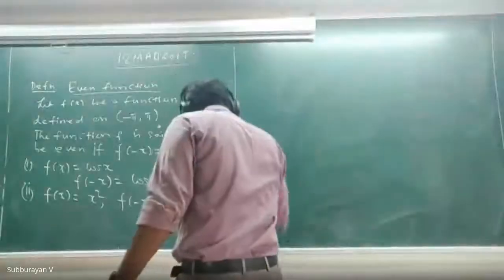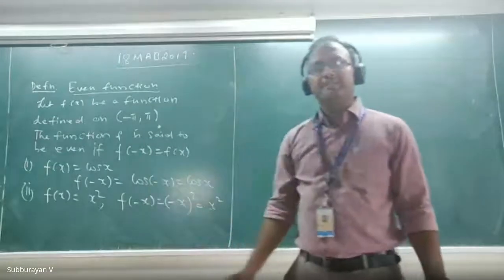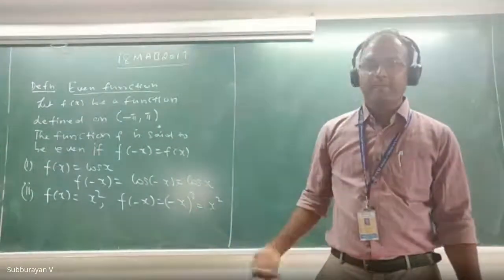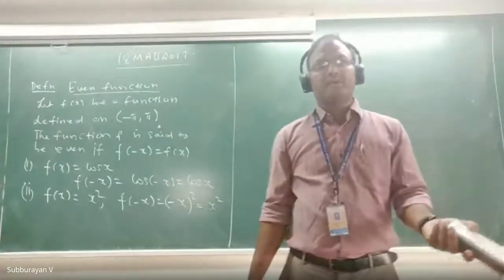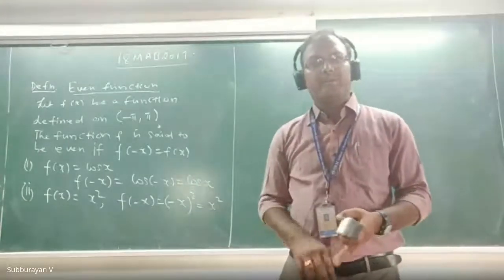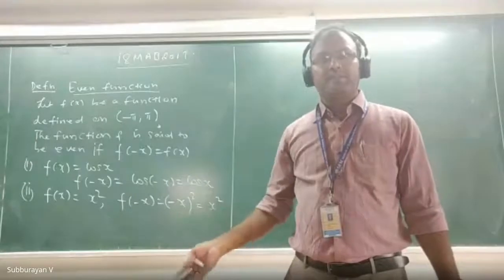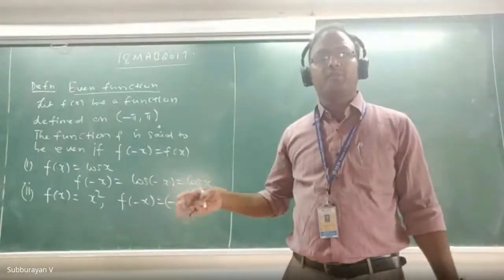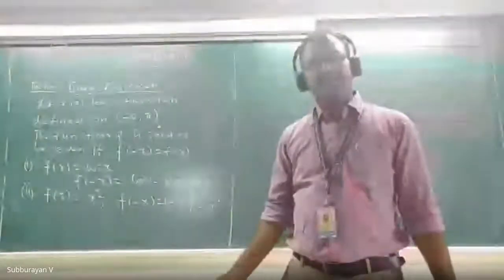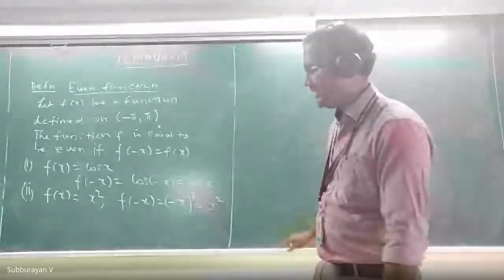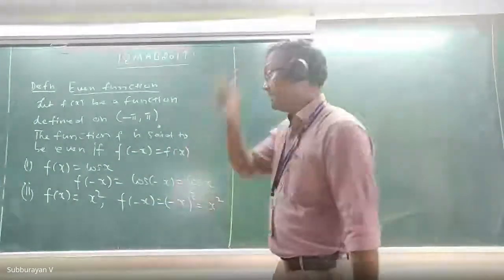And then any combination of even functions will be an even function. For example, x square plus 1 is an even function. And x square plus x to the power 4 minus x power 6 is also an even function. Any combination of even functions is even.